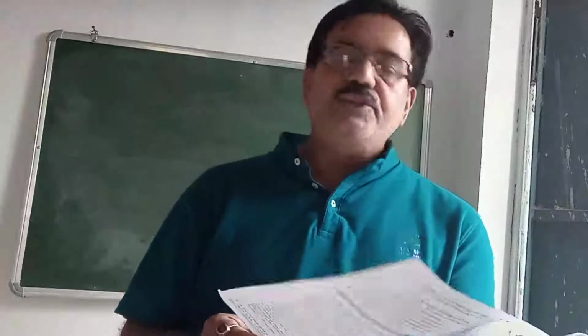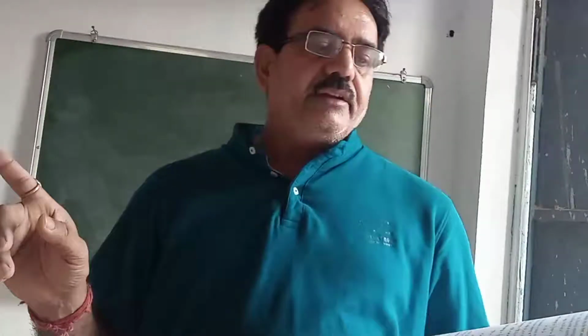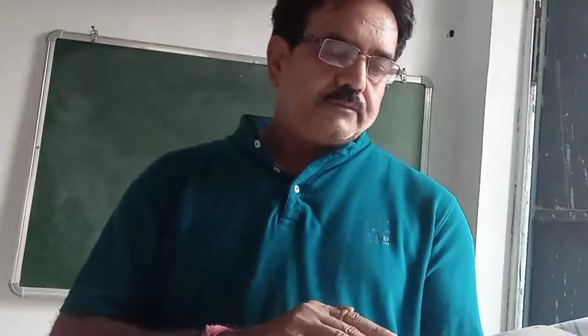Now after that, numericals are one of the most important parts of this exercise, which you have to solve using the formulas of kinetic energy and potential energy. You know the potential energy is equal to mass into gravity into height, and kinetic energy is equal to half mv square.